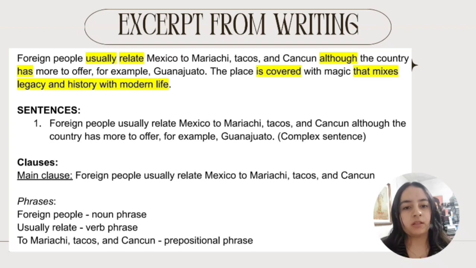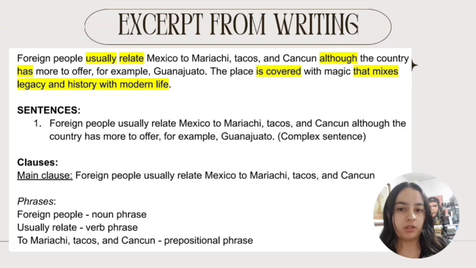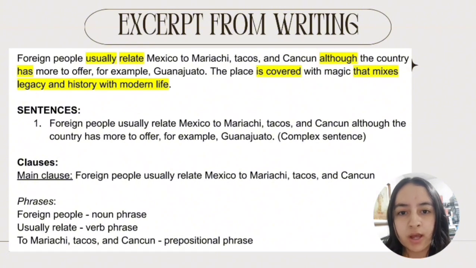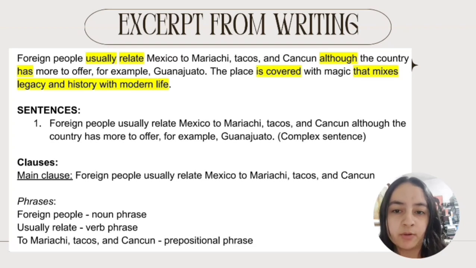Now let's identify each part of speech in this clause. First, we have "foreign," which can be used as a noun, but in this case is an adjective. Then we have "people," which is a noun. "Usually" is the adverb of frequency.